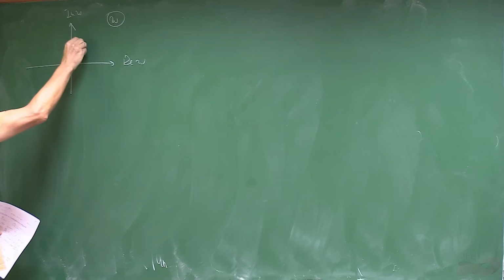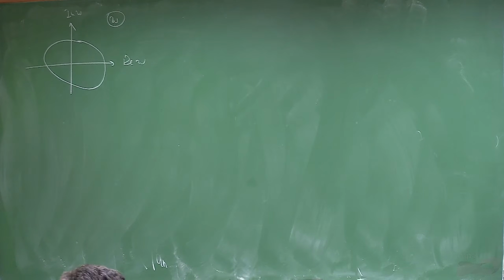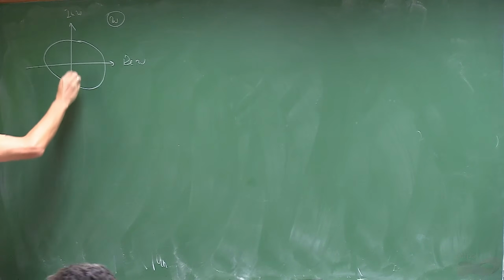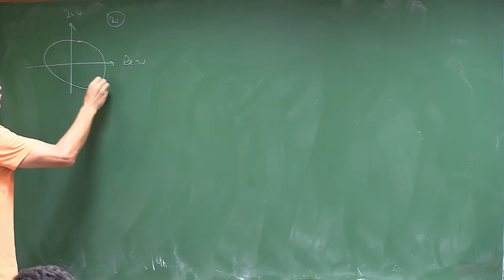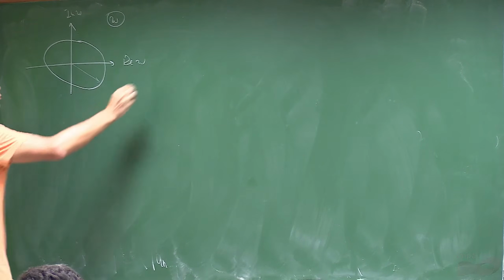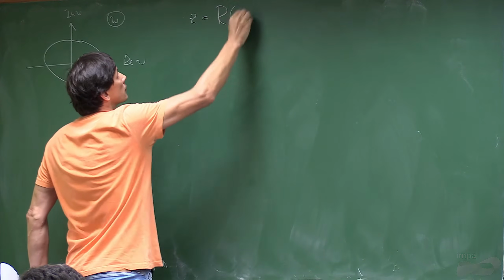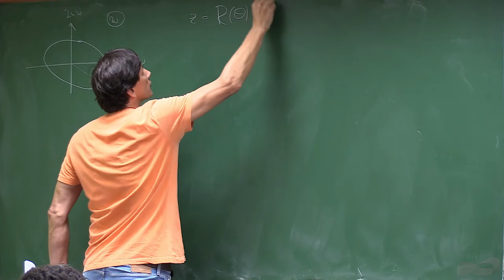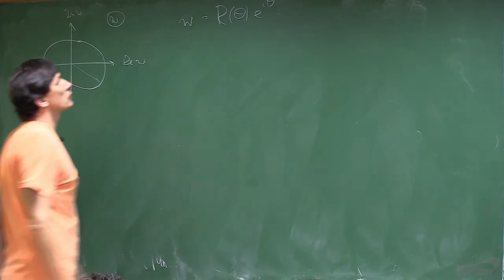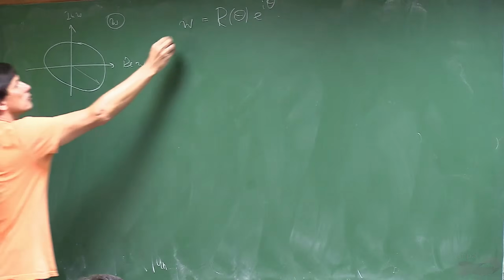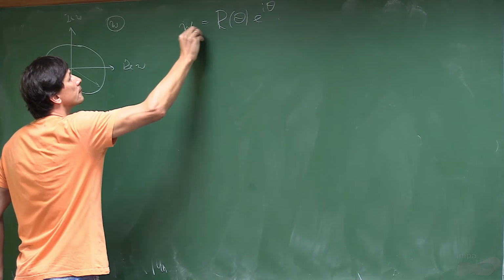So we will take some loop, and we consider the loop. So the loop is z equal r theta e theta, not w. So this will be our limit cycle, the attractor.